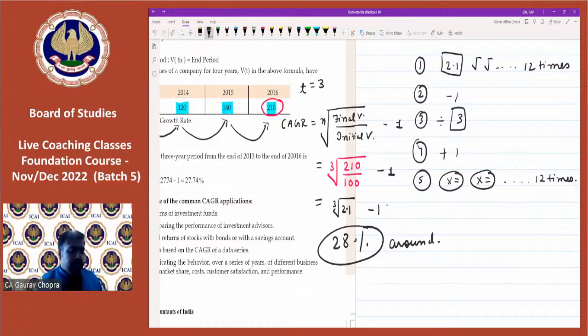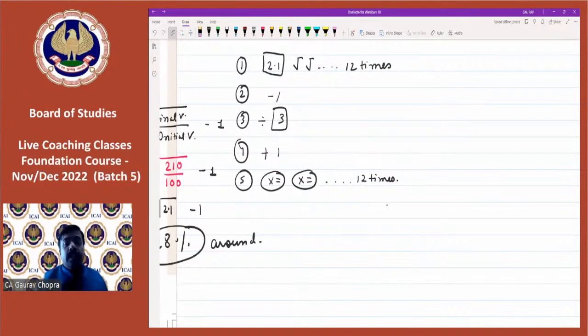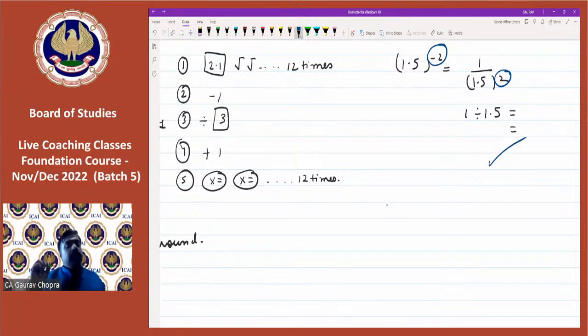Okay. Akhil is asking, if the power is negative, can we calculate it on the calculator? Yes, of course, it is very easy because you might have studied the law of indices. If the base is 1.5 and the power is minus 2, it simply means 1 divided by 1.5 to the power of 2. Now you can calculate this: 1 divided by 1.5 and press equal to 2 times. You will get the answer. So whether the power is negative or positive, you can arrange them first and then calculate the result. It is easy.